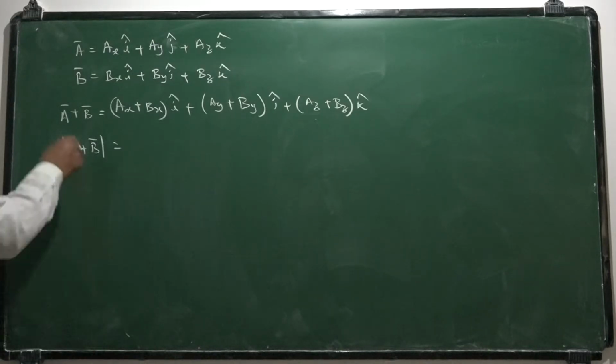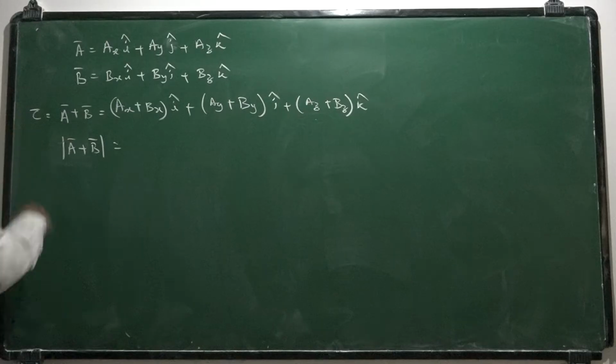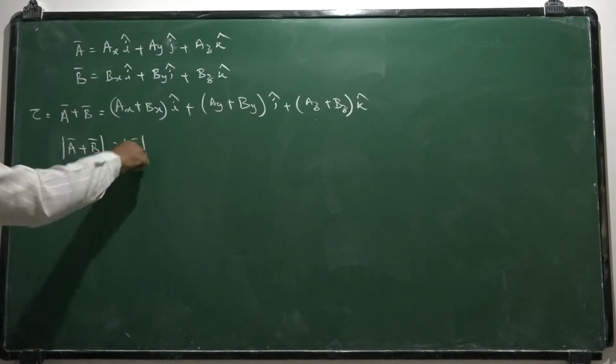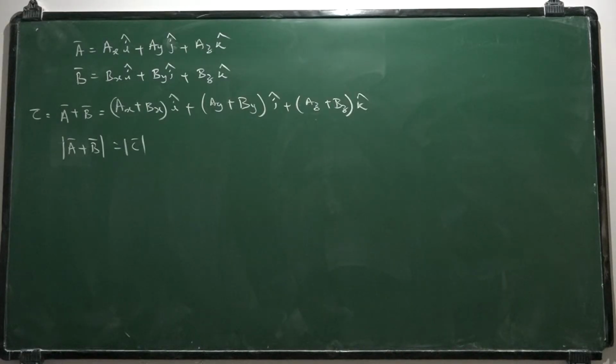If this is a new vector called c bar, in order to identify the direction and magnitude of the sum of two vectors, you should take two laws into consideration. One is the triangle law.